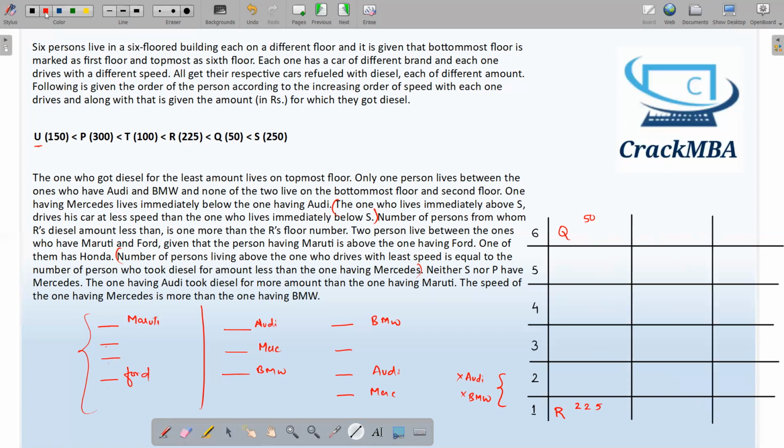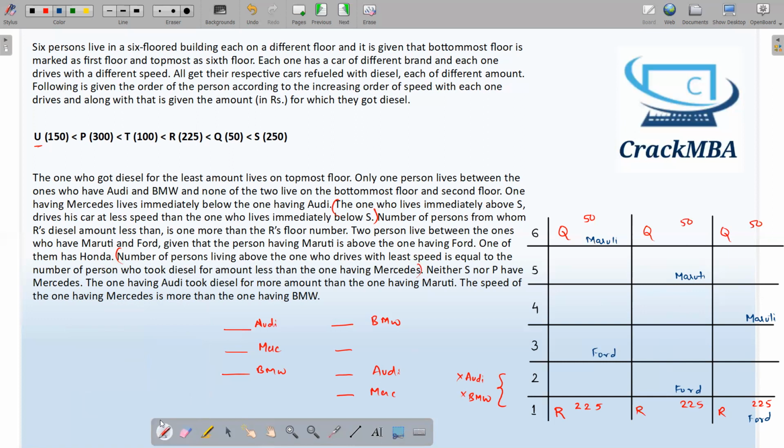Okay, this is Q. This is certain data. Q is 50 over here. R 225. Now we will make three separate cases. If I put Maruti over here, then 1, 2, Ford. Maruti, 1, 2, Ford. This is Ford. So we have utilized this condition.